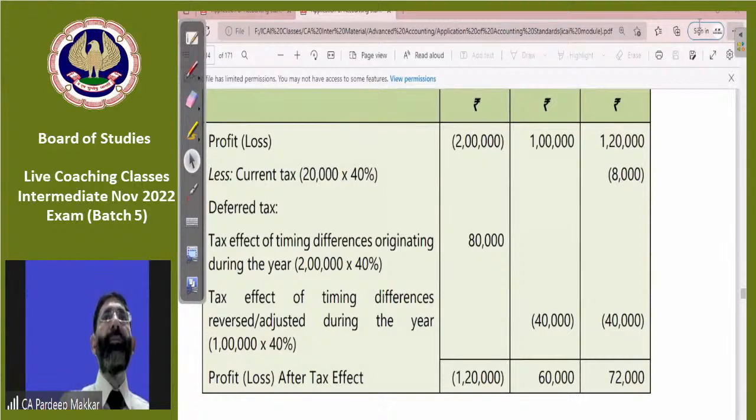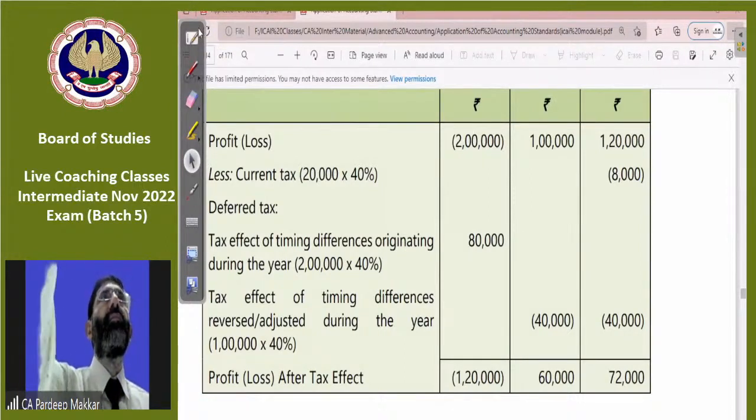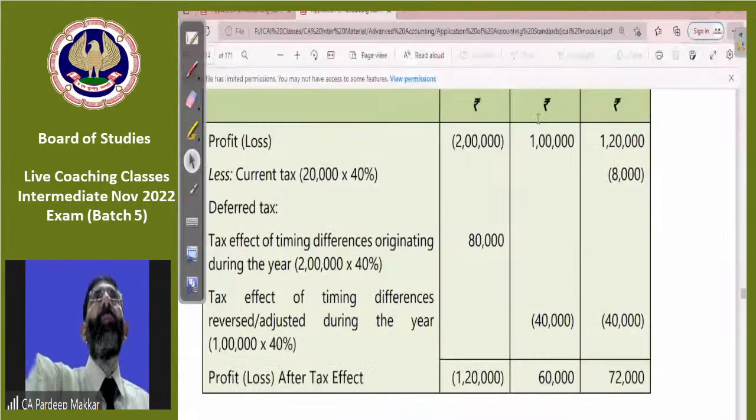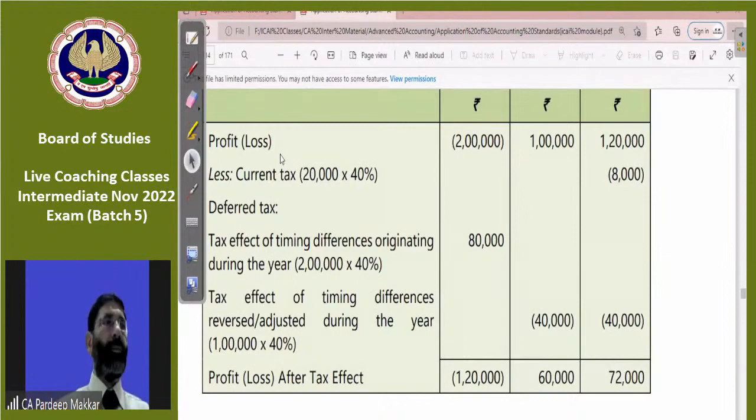Any doubt to anyone? Please tell me. So change your camera angle. I think your laptop camera is being used.